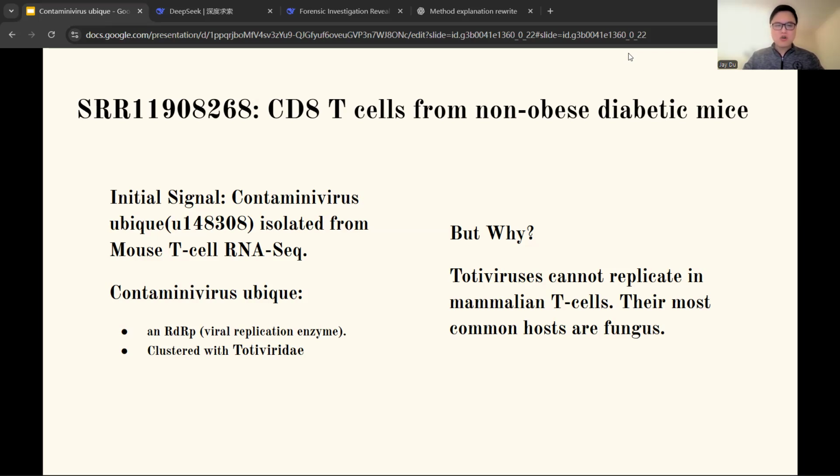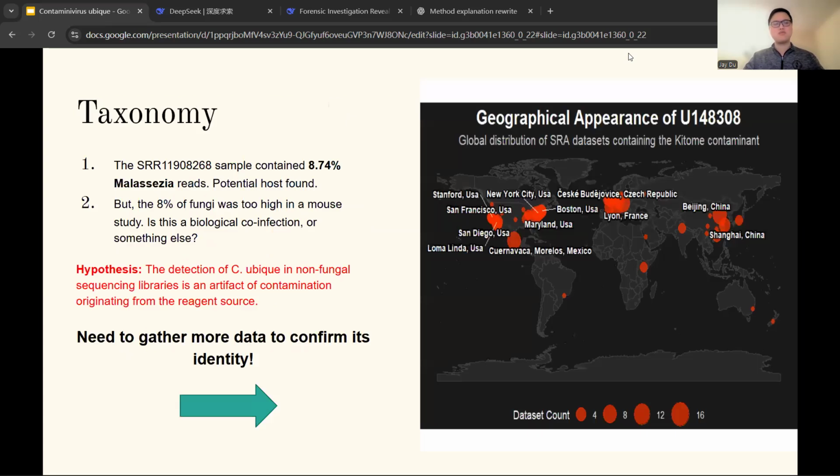L-A virus showed us how these genomes work. The Gag, or shell, and the Pol, or engine, are expressed from a single messenger RNA via a highly precise minus-1 ribosomal frameshift. This complexity is built into their minimal structure. But you might wonder, Totiviruses typically infect fungi. Why were they detected in mouse T cells?